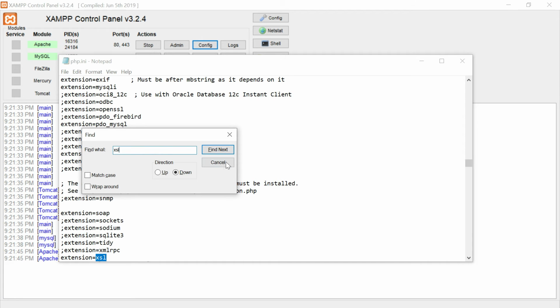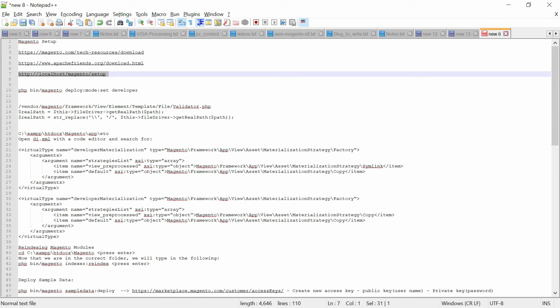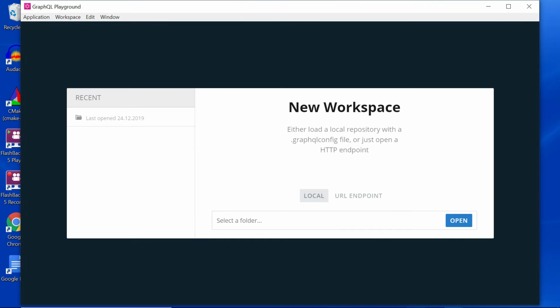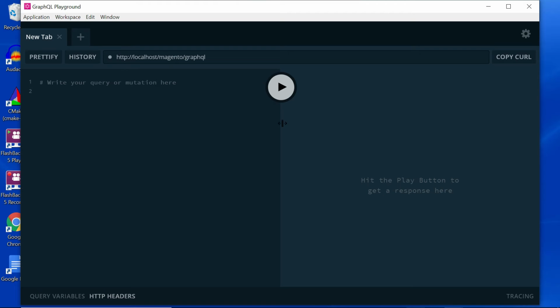Okay, once the server is ready, we need to verify the GraphQL endpoints. I'm using a tool, GraphQL Playground, but you can use any browser tools also. So here you just enter the URL endpoint. I'm going with HTTP because this tool won't support HTTPS, but technically the endpoint should be enabled with HTTP. We don't need to do any specific configuration because the server will enable it by default. Here you need to give the context root as Magento, because that is my context root, then slash graphql.